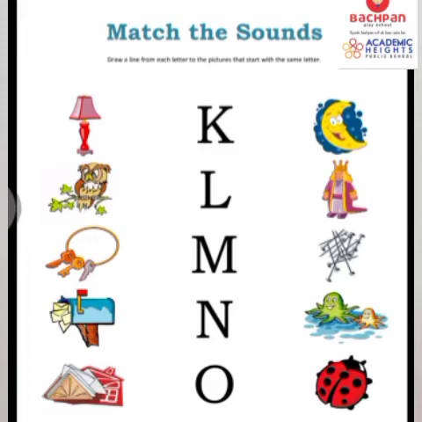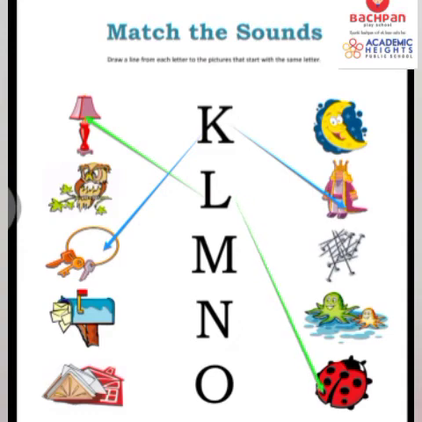K. Let's identify the picture for K. K, keys. And K, king. Now, let's get started with the next one. L. L says L. L, lamp. Let's see the next word. L, ladybird. Let's see the next matching.